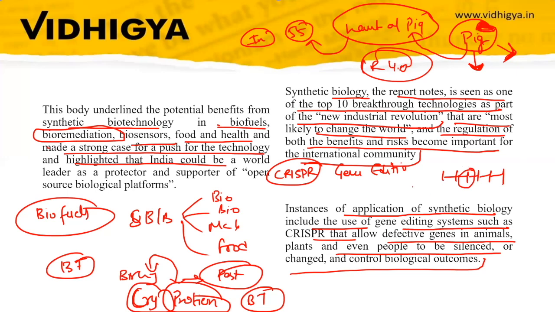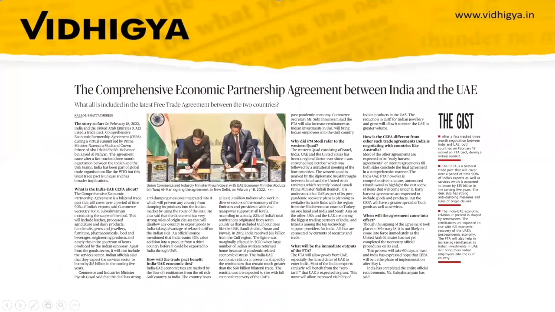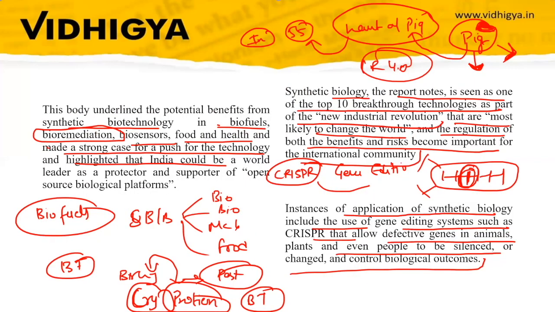Through CRISPR technology, this gene will be cut, and if required, a new gene will be added, and then that disease or problem can be solved. So this is the importance of gene editing technology and of synthetic biology. So we have discussed synthetic biology also.